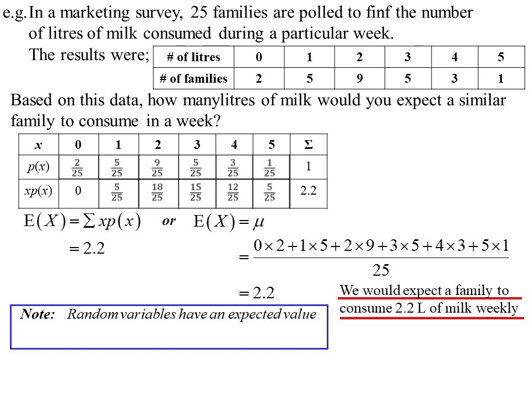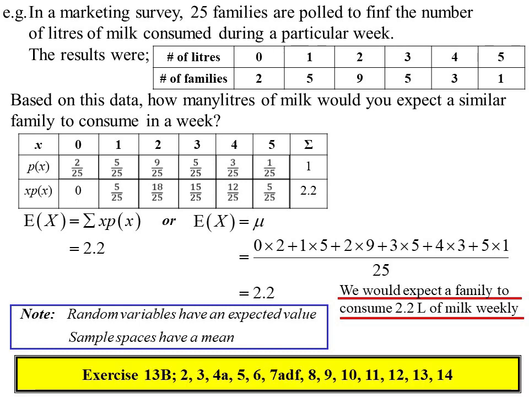Oh, a note. Random variables have expected values. So you don't say what's the average of a random variable, you say what's the expected value of a random variable, as opposed to sample spaces. So when you're actually just talking about the data and the sample space, that's what has an average or a mean. It's a subtle difference. They are, of course, the same thing. 13B. Let's play.